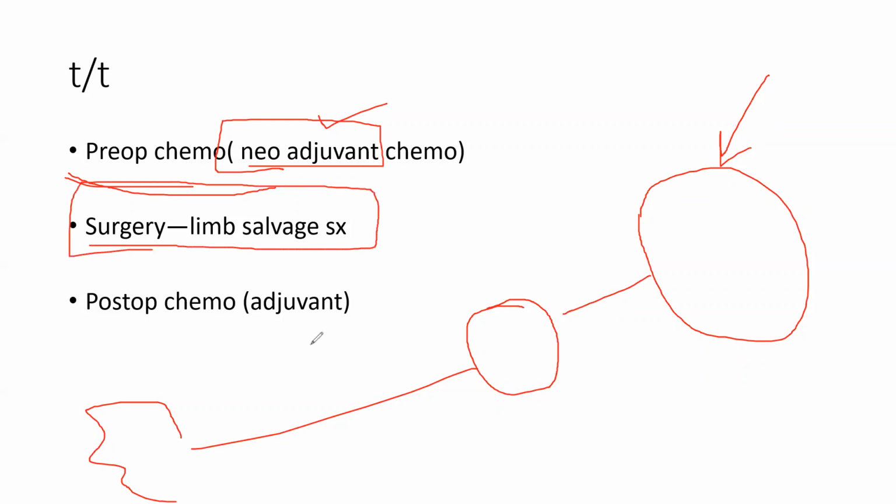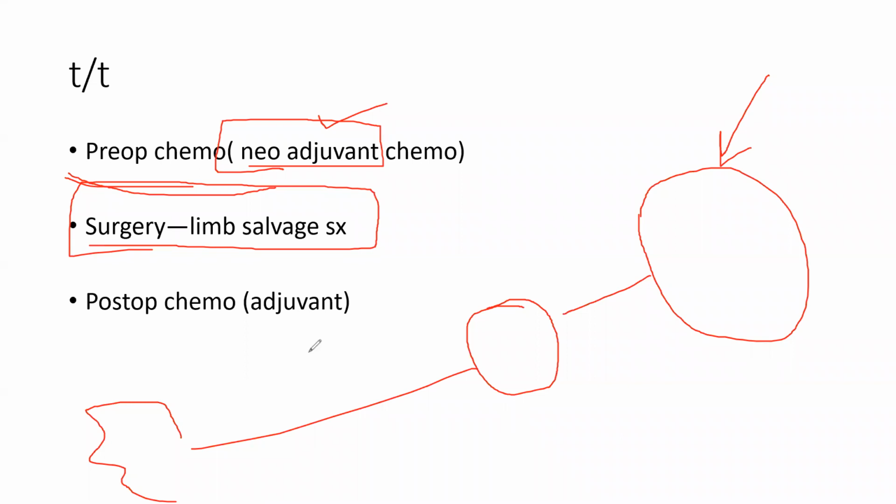What do you mean by salvage? Salvage means bachana, to save. Salvage option means you try to save the limb. Because in orthopedics, what is your role? Limb cutting is not the role of orthopedics. The orthopedic role is to save his limb or his joint, as much as you can. Amputation is the easy way, so you don't usually amputate. You try to save his limb.